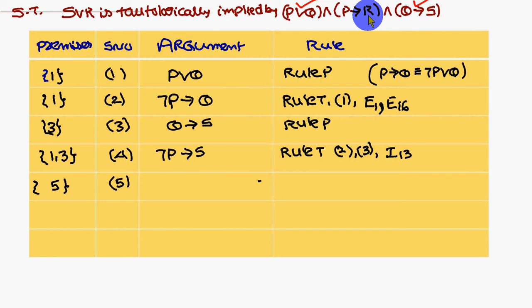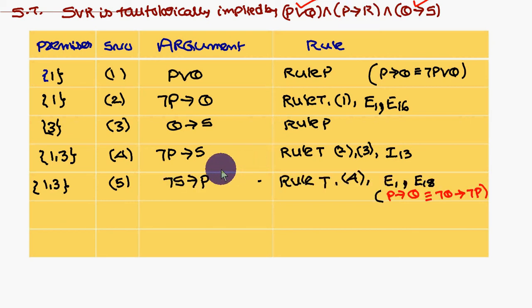What you are left with is P conditional R. Sorry, P conditional R is there. So I have to introduce the P conditional R. Before that, I am simplifying this one, not P conditional S. For not P conditional S, what I am doing is, P conditional Q can be written as not Q conditional not P. So I am reversing this one.